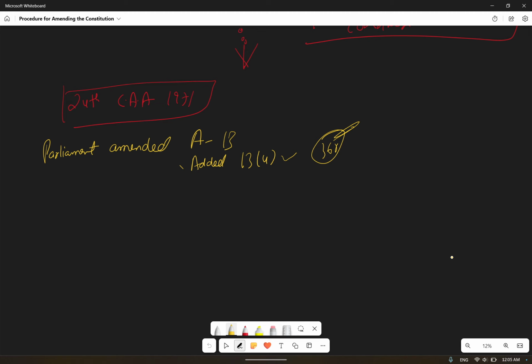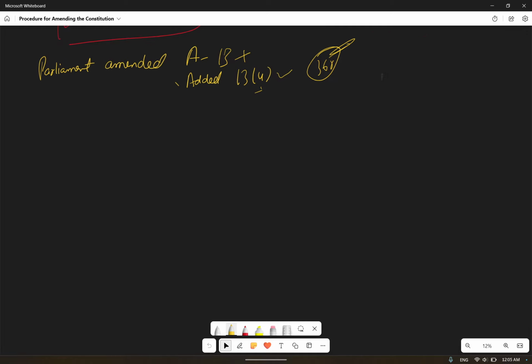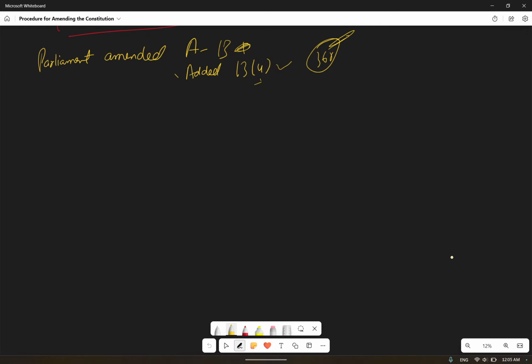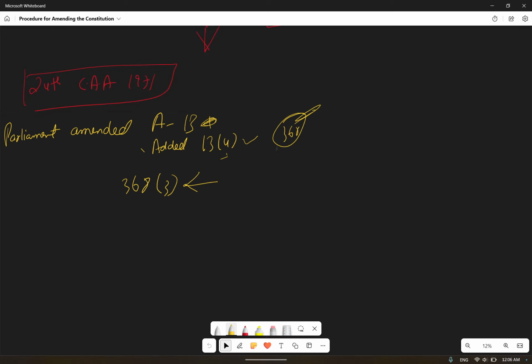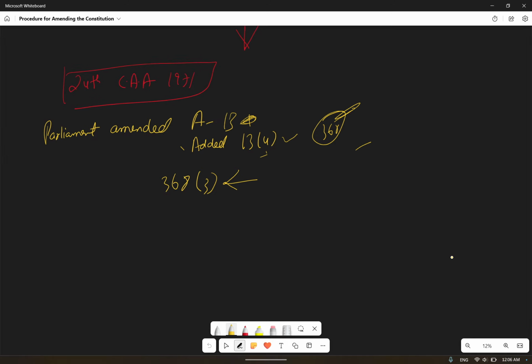So another clause was added. Article 13 clause 4 was added, and now another thing was added: in Article 368, clause 3 was added, which provides that nothing in Article 13 shall apply to an amendment made under this article. Here also they added that whatever is going on under Article 13 is not going to apply to Article 368. Okay, they added this thing. So in the 24th Constitutional Amendment Act, this happened. Now we'll move ahead more.